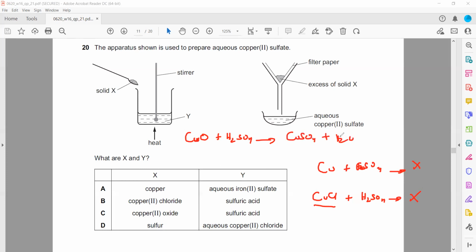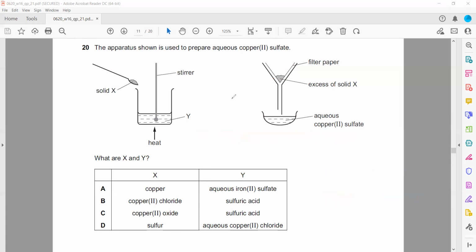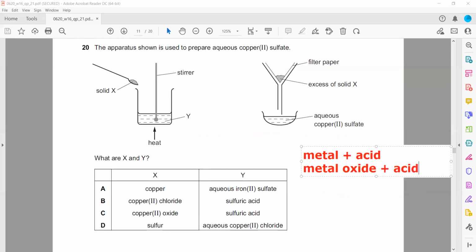To prepare a soluble salt, remember that only reactions of acid can be used. What are the reactions? One is metal plus acid, metal oxide plus acid, metal carbonate plus acid, and metal hydroxide plus acid.